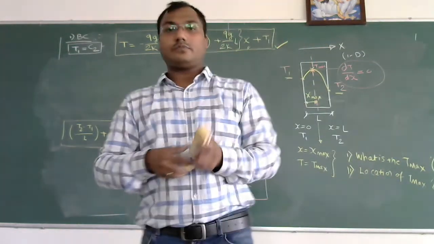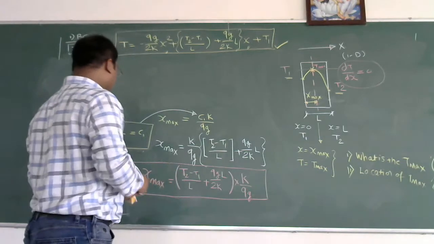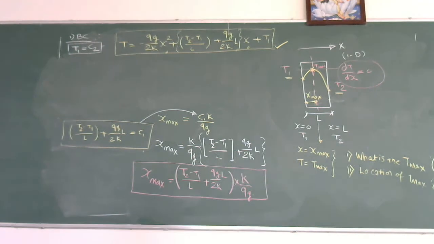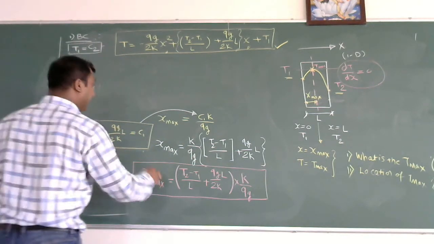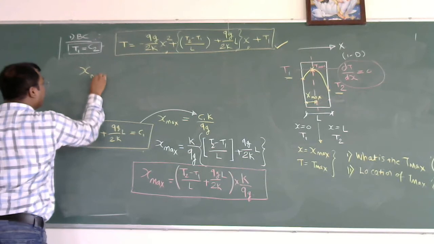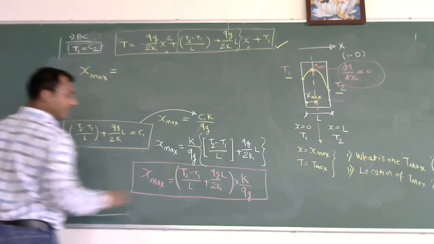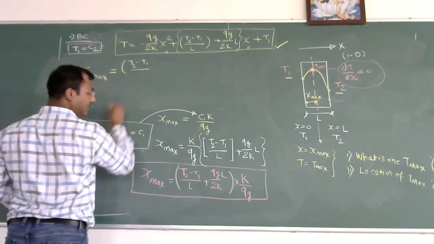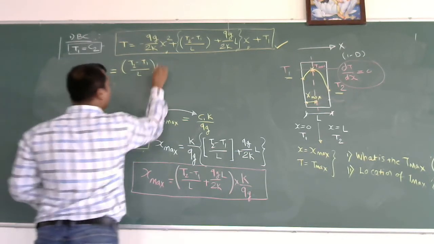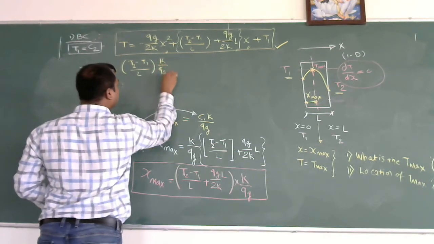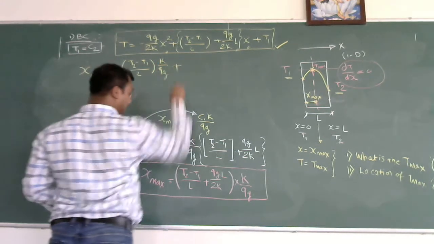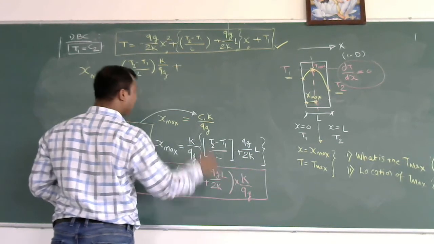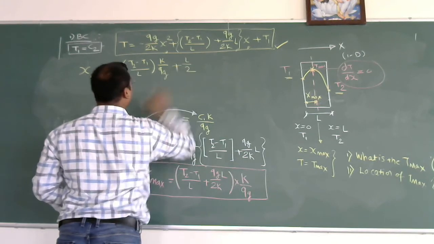Okay. Now this x max, we can again simplify by multiplying: T2 minus T1 divided by L into k by qg, plus qg gets cancelled, k and k get cancelled, this becomes L by 2.